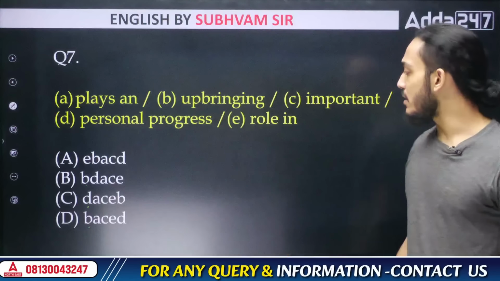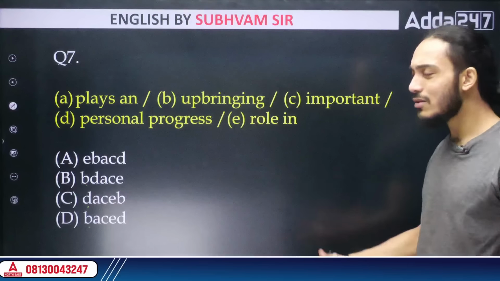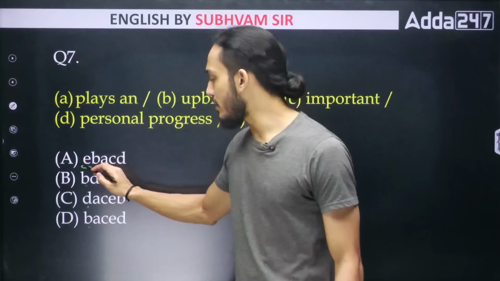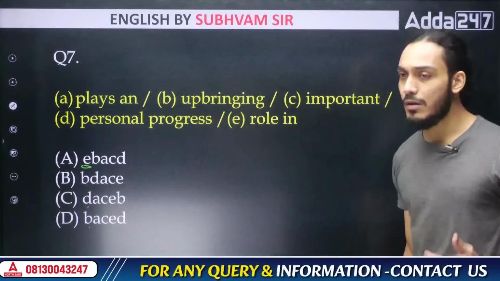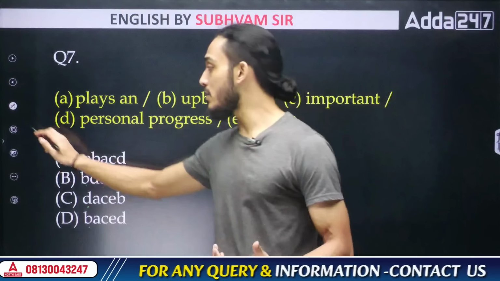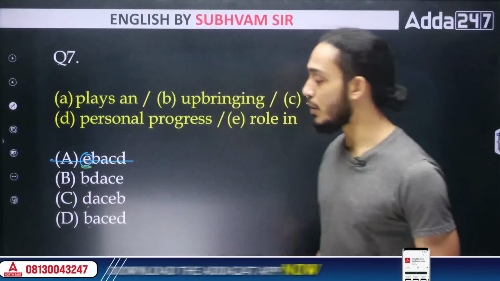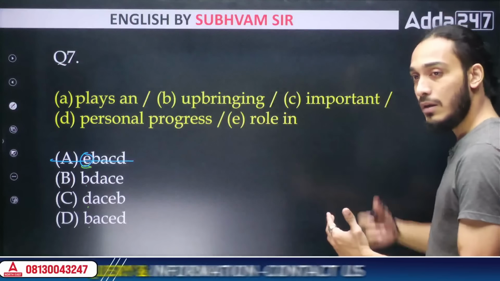Can we start with sentence E, roll in? That does not feel like a proper starting, right? So I'm pretty sure that we cannot start with sentence E. Can we start with sentence D? Personal progress. Yes, that could be a good topic to start a sentence with. So the one I can eliminate on the basis of opening statement is option A, because E is not a good opening statement. What was the next thing?